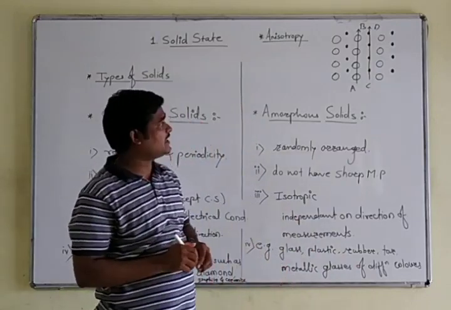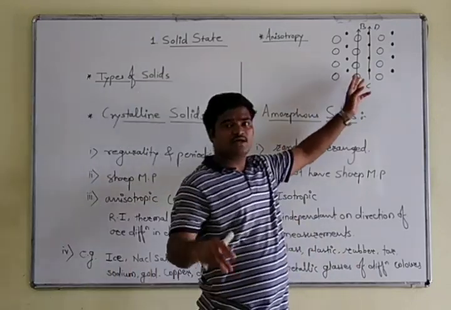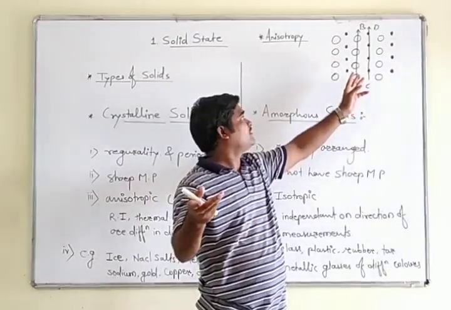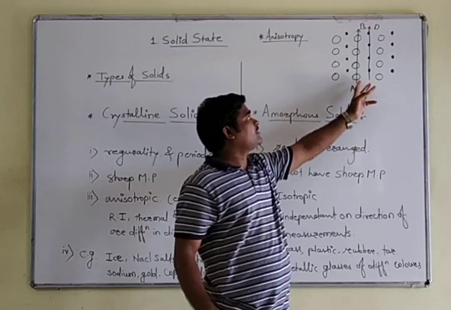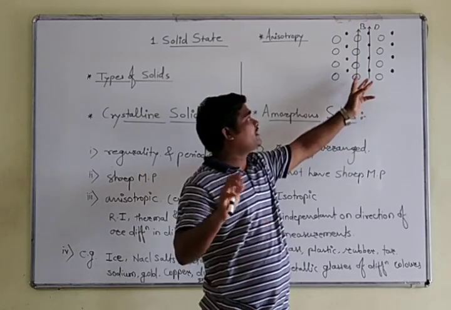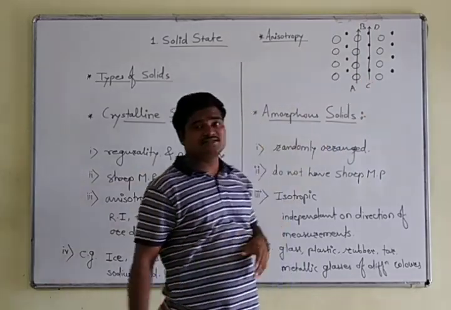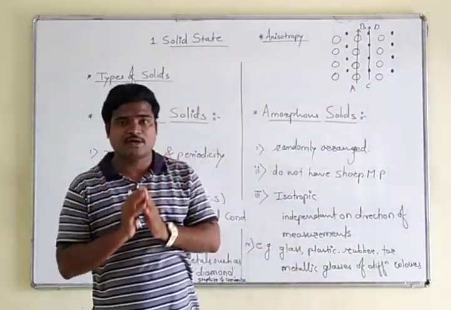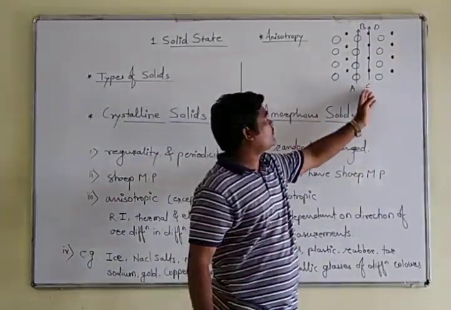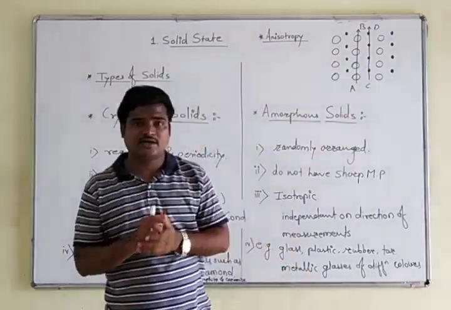What you will notice is that the particles are different and the arrangement is also different. Whenever we go into the properties of these particles, if you move from A to B, you will get the same property, and if you move from C to D, you will also get the same property.